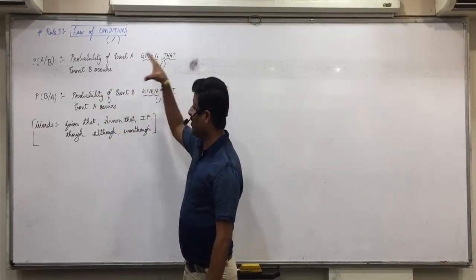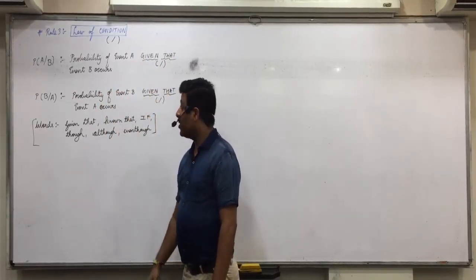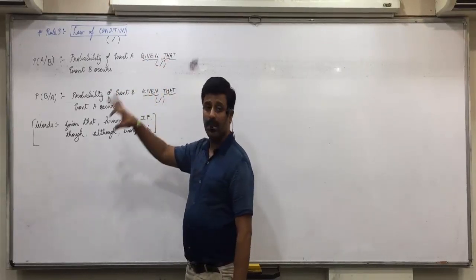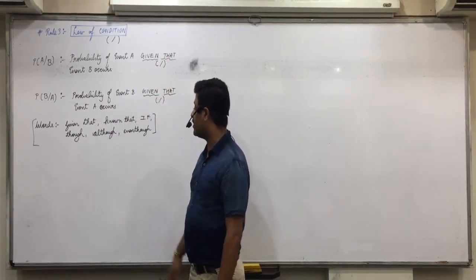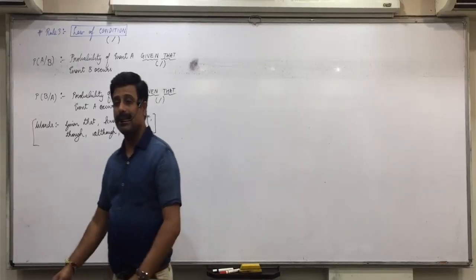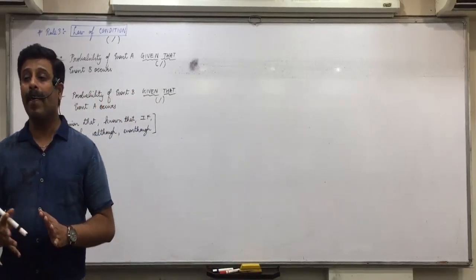Probability of event A if event B occurs. Probability of event A though event B occurs. Probability of event A although event B occurs, and even though B occurs. Any of the words.